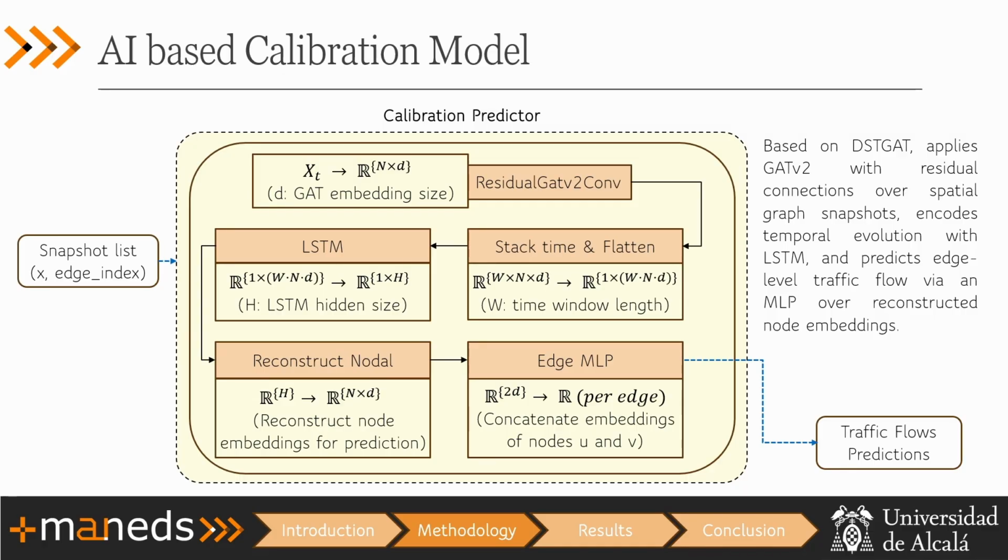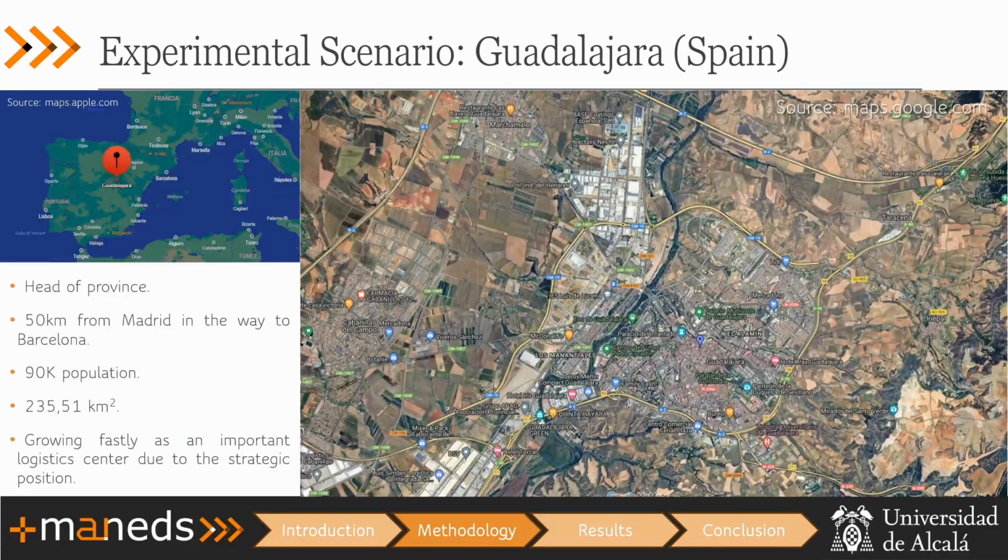Then the reconstruct nodal will perform the spatial prediction, and then the edge MLP will predict the time each vehicle will go from one zone to another. In this case, as I said, we're using a medium city. In this case, it's Guadalajara, which is almost 100,000 inhabitants. And we use it because it's a really good strategic position in Spain, as it is between Madrid and Barcelona, and it will resemble a good scenario for our simulation.